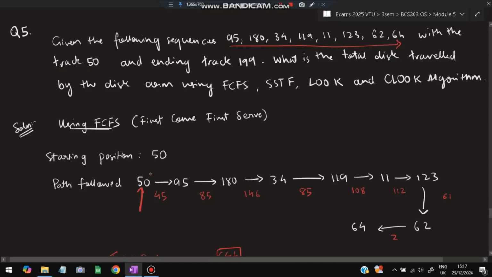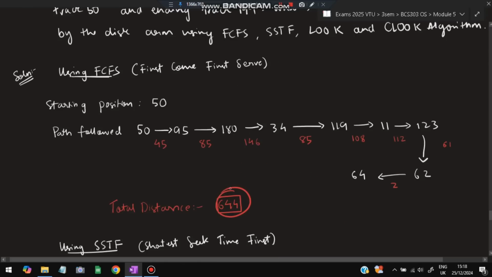You start from 50. Since this is FCFS, the first come will be first served, so 95 will be taken into consideration. From 50 to 95, how much distance is traveled? 45. Next, 95 to 180, the distance traveled is 85. Next, 180 to 34, the distance traveled is 146. 180 is here, 34 is here, so it will come back, and that distance will also be taken as positive. Whatever distances are present in this order, we take them and finally calculate the total distance. That is FCFS, first come first serve.